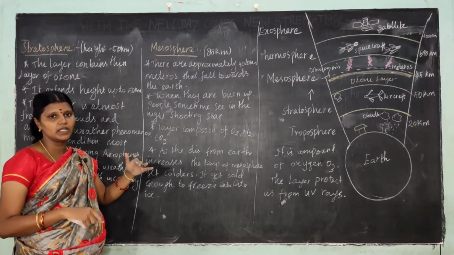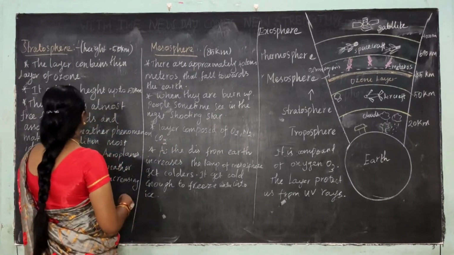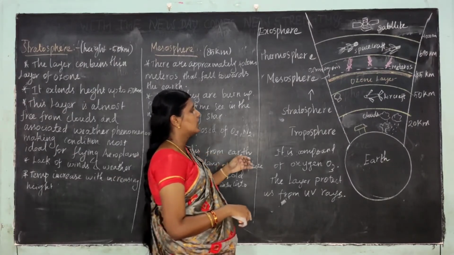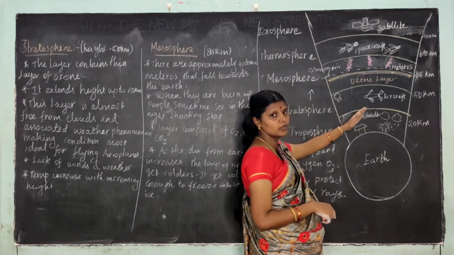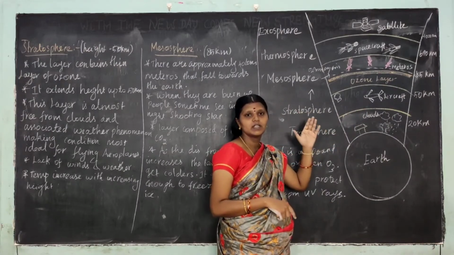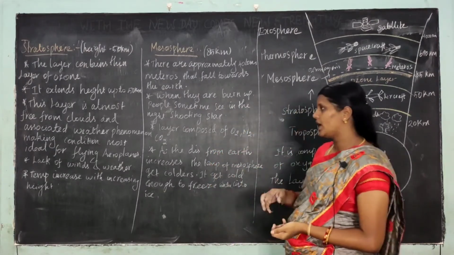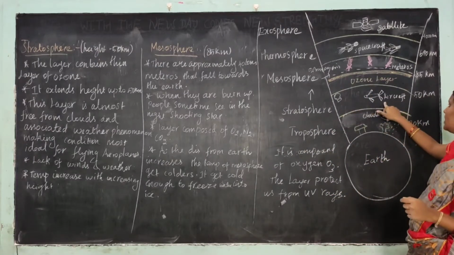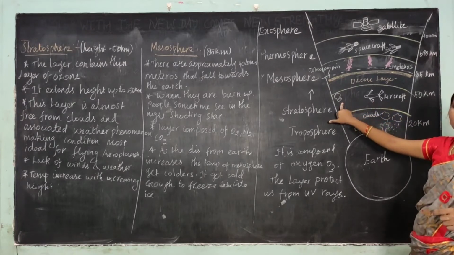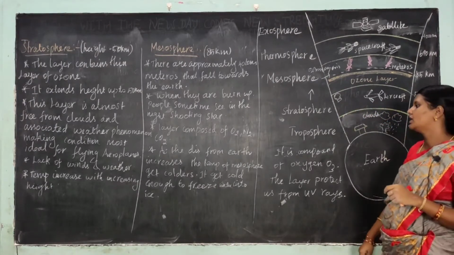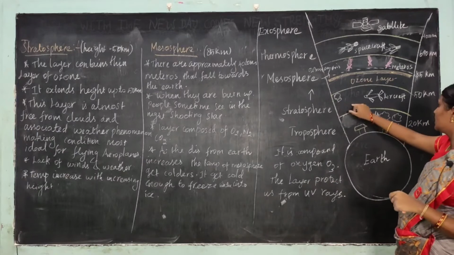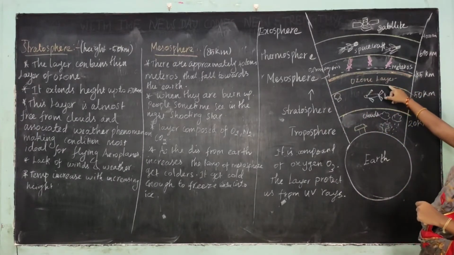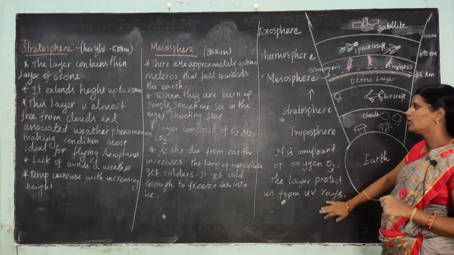First of all, what is the stratosphere? The stratosphere is the second layer. The average height of the stratosphere is 50 kilometers. It is suitable for flying aeroplanes, because this layer is almost free from clouds, so it is suitable for flying aeroplanes and also helium air balloons. The temperature increases with increasing height, and this layer contains the thin ozone layer. This ozone layer protects us from UV radiation.